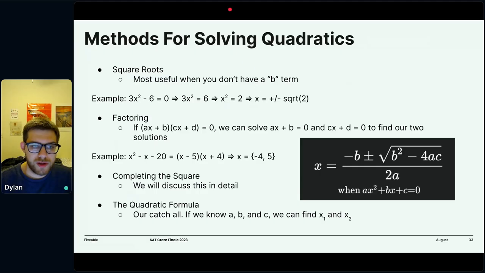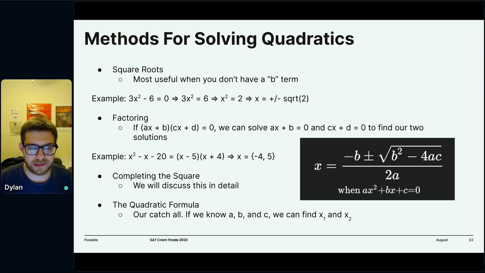For example, we can oftentimes solve for that just via square roots, right? That's everyone's first instinct: I know how to do reverse order of operations from algebra, so let's just take square roots and figure it out. This is only useful when you don't have a linear term, because the square root of 4x is not 2 or 2x, it's 2 radical x. And so we can't do anything helpful from there.